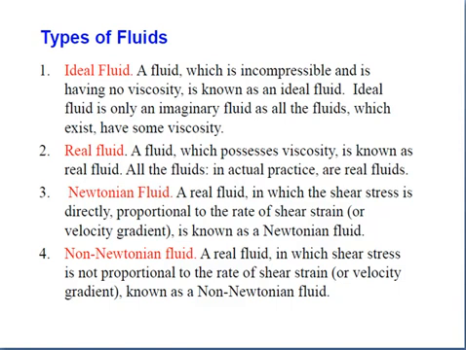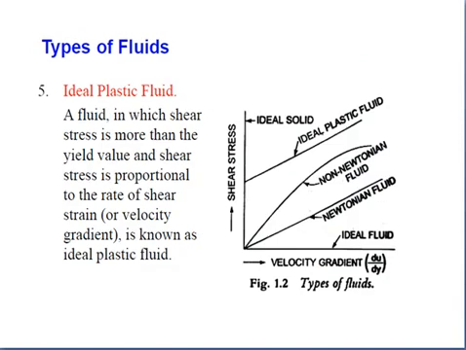Now next, non-Newtonian fluids. Real fluids in which shear stress is not proportional to the rate of shear strain, or the velocity gradient, are known as non-Newtonian fluids. In case of a non-Newtonian fluid, shear stress is not directly proportional to the rate of shear strain. Those fluids are called non-Newtonian fluids. Understand? Now last is the ideal plastic fluid.